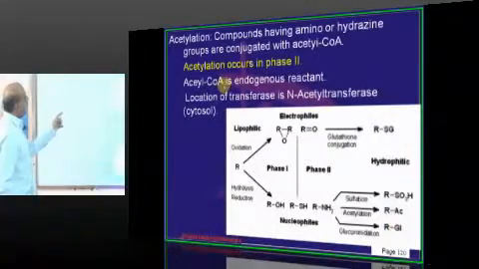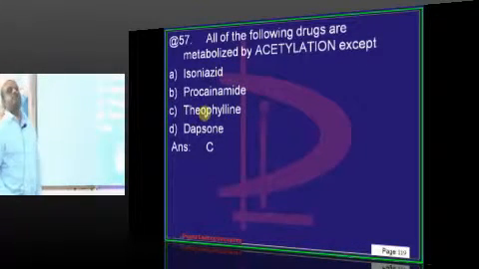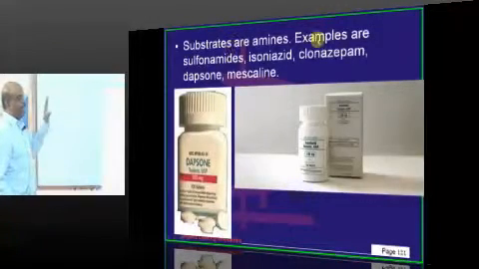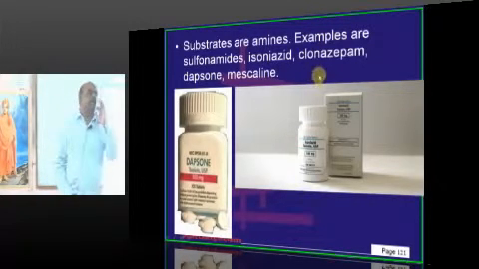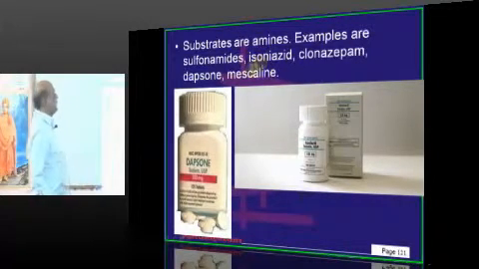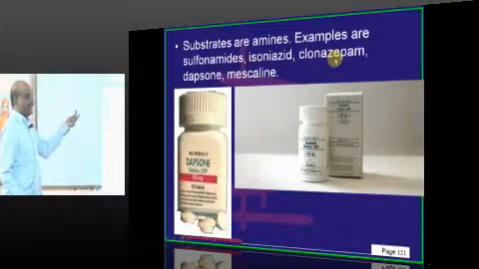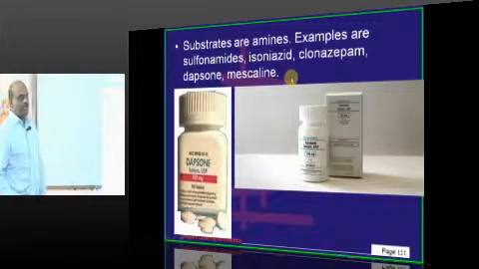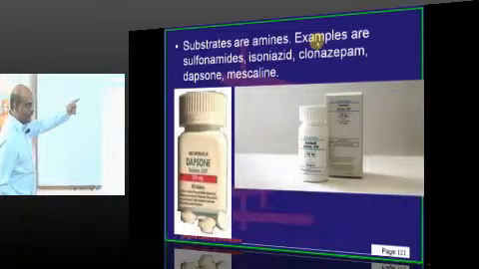Which kind of drugs basically will undergo acetylation, which is a phase 2 reaction? Generally, amines. Drugs which have an amine group undergo this reaction. Sulfonamides, isoniazid, clonazepam, dapsone, mesalamine. What are their uses? Sulfonamides, UTI. Isoniazid, antitubercular.